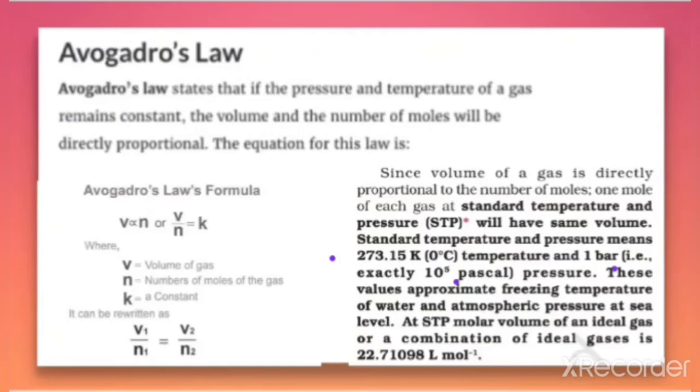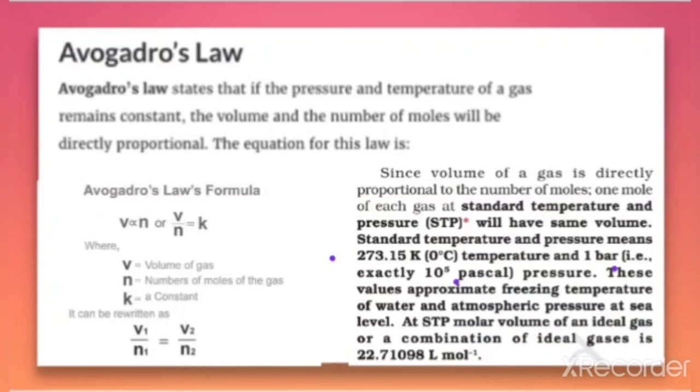These values are approximately the freezing temperature of water, 0 degrees Celsius, and the atmospheric pressure at sea level, the 1 bar pressure. So the temperature of 0 degrees Celsius and the pressure of 1 bar are called standard temperature and pressure.